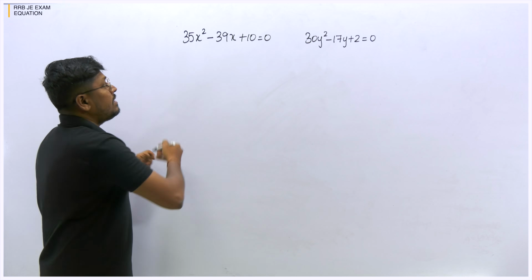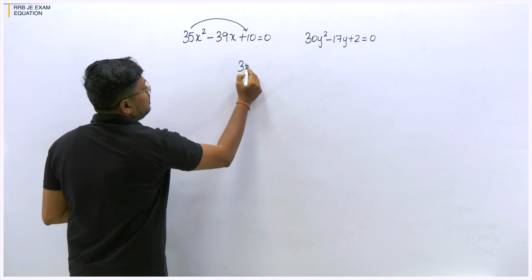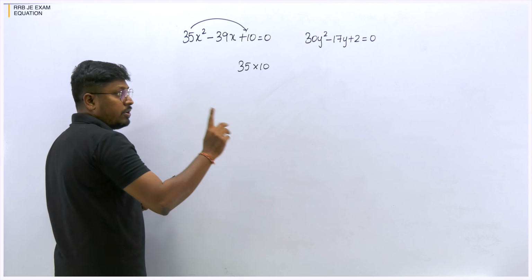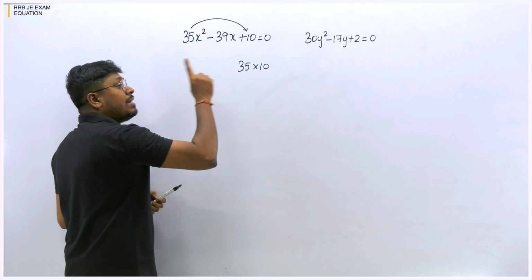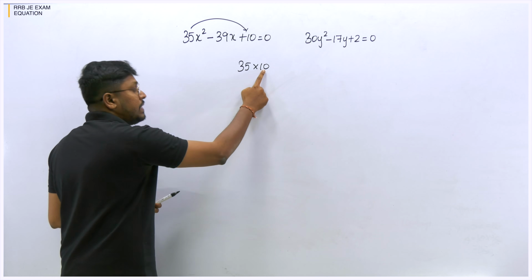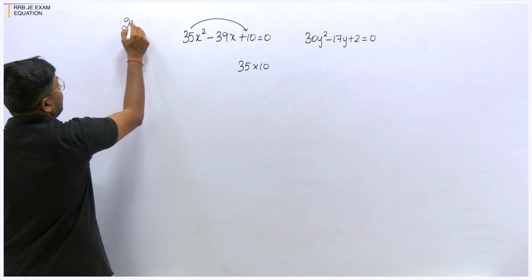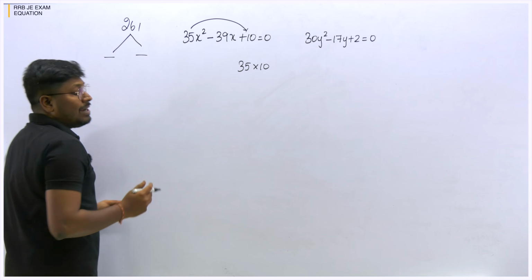So what is the first step? You have to multiply this number with 10. So 35 into 10. Always, while I was teaching equations, I told you: everyone knows 35 into 10 is 350, but don't write 350, write 35 into 10, right? Because sometimes you will get a 3-digit number like 265 or 261, and finding the multiples of those numbers is not possible.